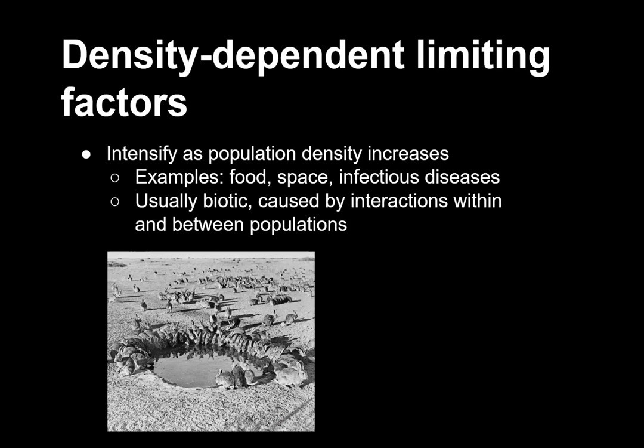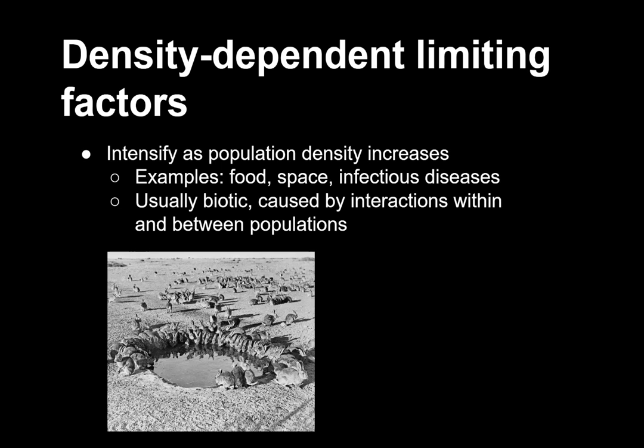Density-dependent limiting factors are limits to growth that intensify as a population grows larger. Food is an example of a density-dependent limiting factor. The more individuals there are in a population, the less food there is to go around, and the more likely it is that some individuals will die of starvation.